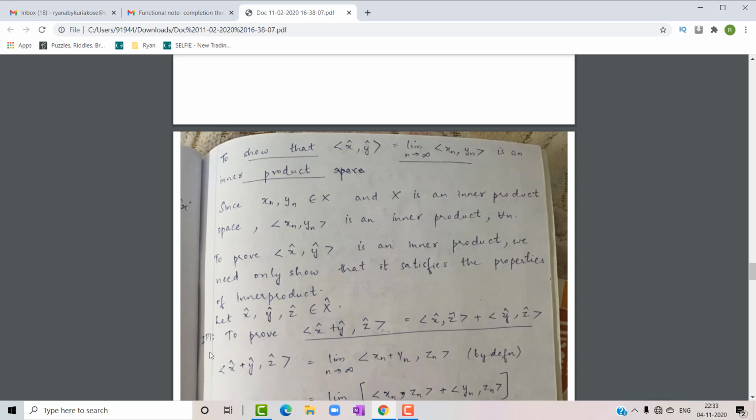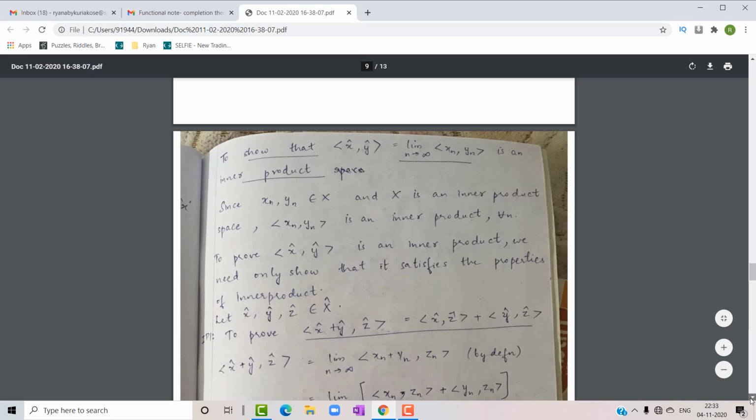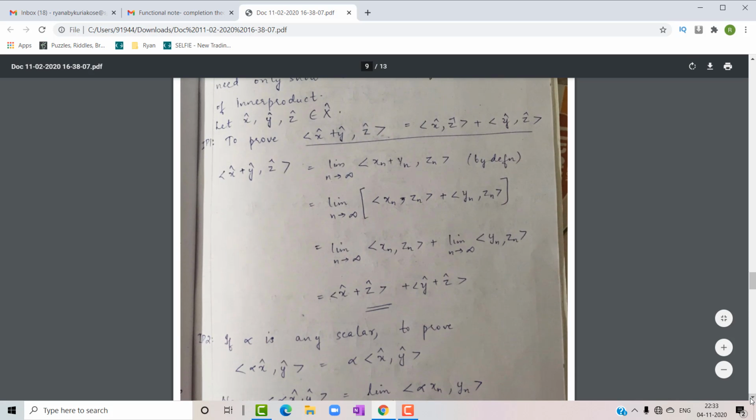The first property of inner product space is that we have to prove that the inner product of x cap plus y cap, comma z cap, is equal to the inner product of x cap, z cap plus the inner product of y cap, z cap. So let's take the LHS, inner product of x cap plus y cap, comma z cap.